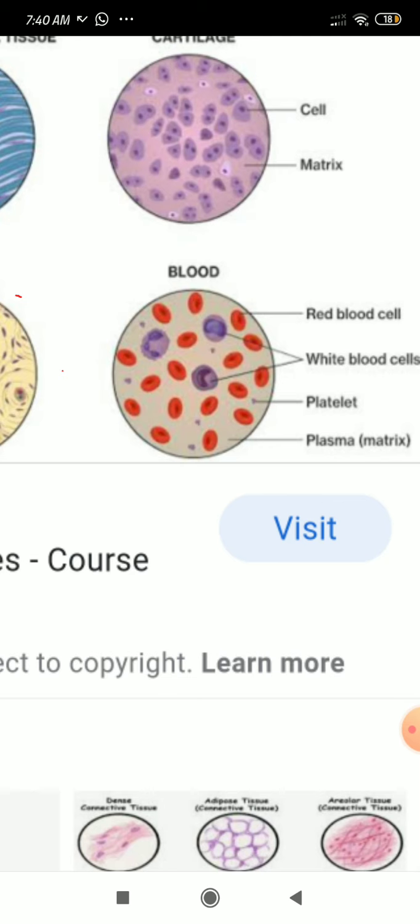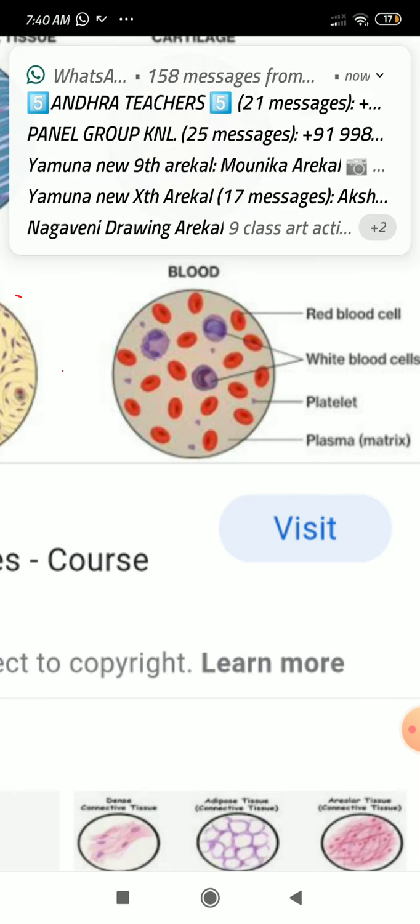So red blood cells are anucleated, without nucleus. This is a peculiar point, unique to red blood cells. But some mammals have nucleated RBC, for example camel and llama. These two mammals have nucleated RBC.